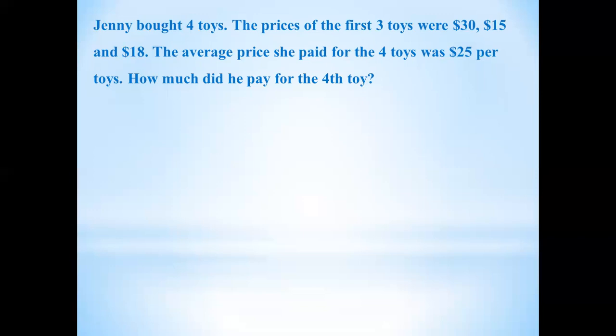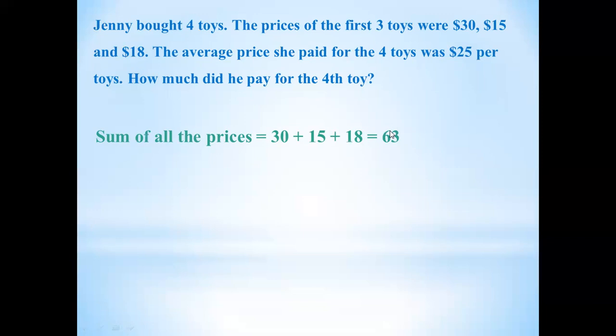So let's start our solution. Remember the first step: first we will add all the numbers, the elements. The average is not included in those numbers. The average is separate, that is $25. We will not add it in these numbers; we only find the sum of the elements, not the average. So first we find the sum of all the prices: 30 plus 15 plus 18 is equal to 63.